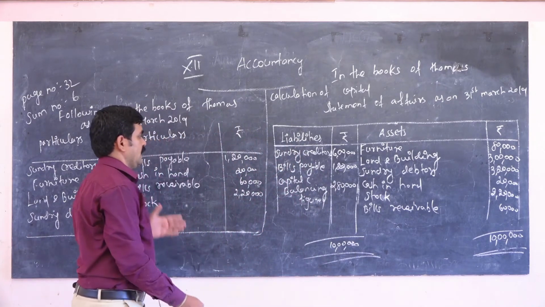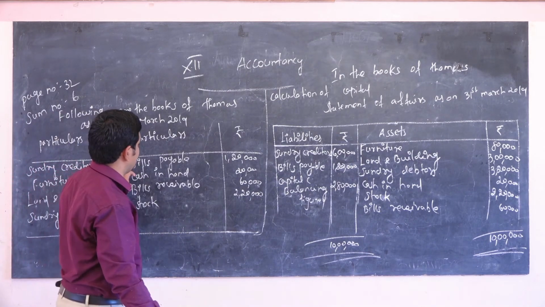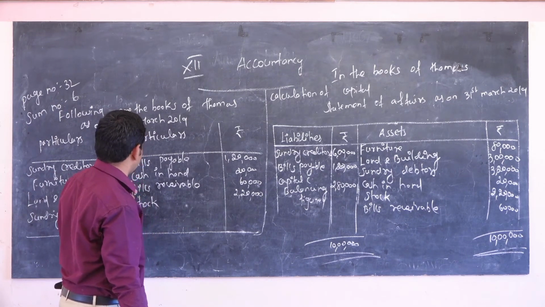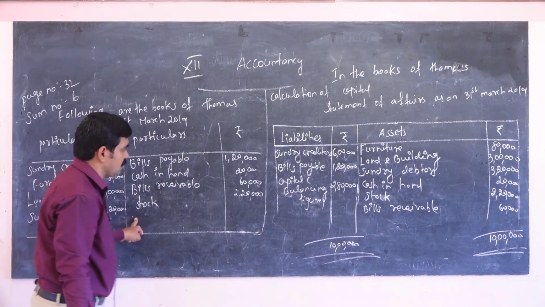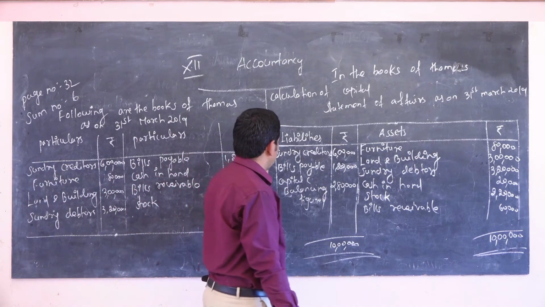Okay, I want to explain again. These are the information. Sundry creditors 6 lakh, furniture 80,000, land and building 3 lakh, sundry debtors 3,20,000, bills payable 1,20,000, cash income 20,000, bills received 60,000, stock 2,20,000. Sundry creditors is one of the current liabilities.